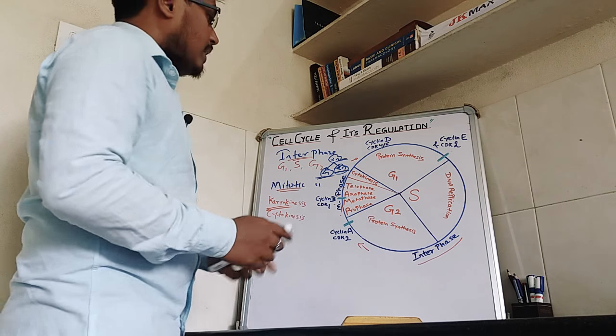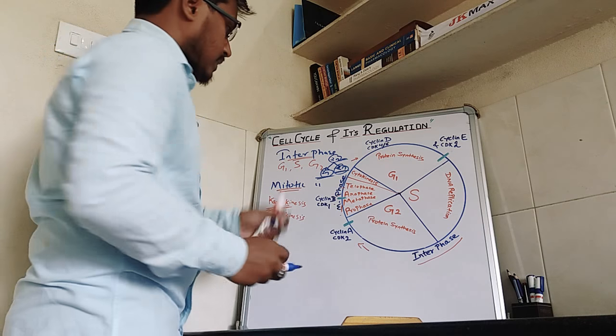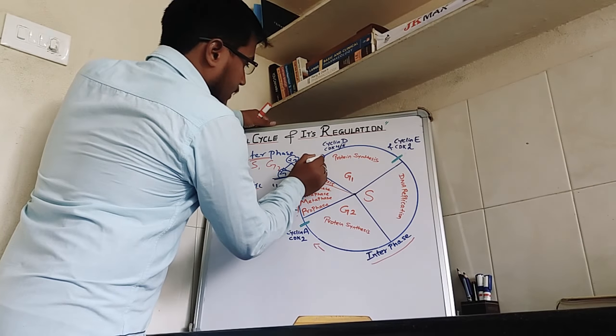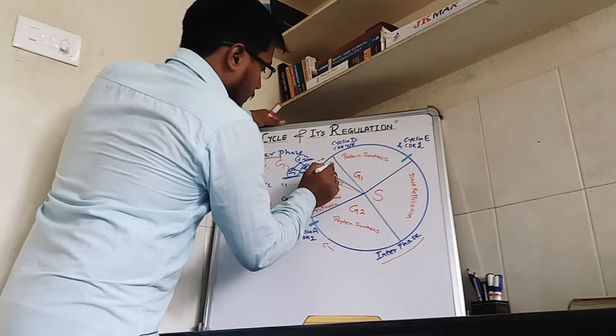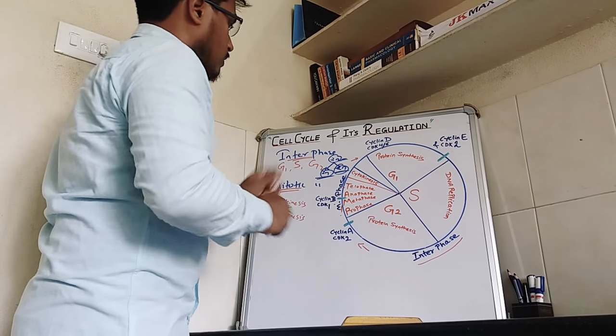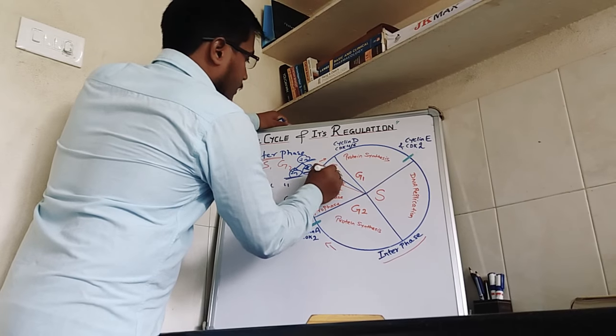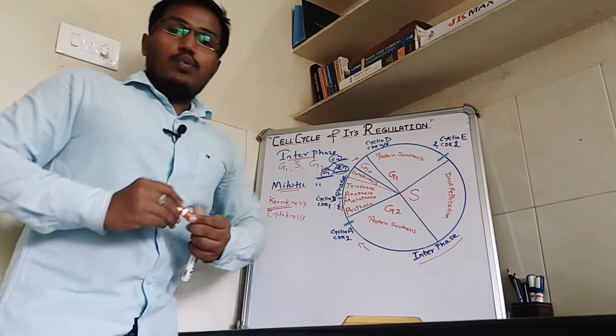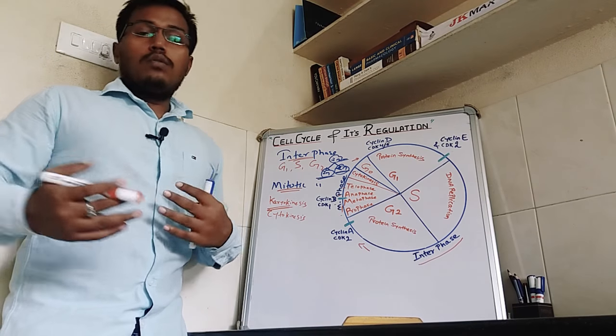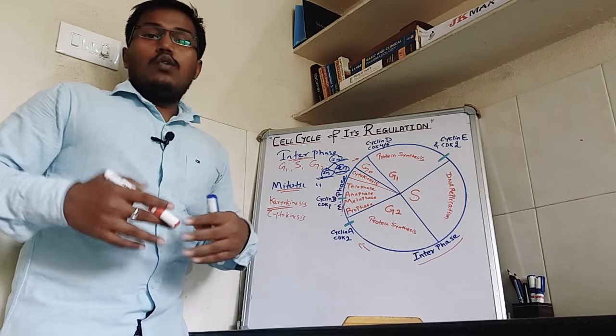Now there is another phase in the cell cycle called G0 phase, which is the inactive phase. Suppose we don't want a cell to grow or proliferate.